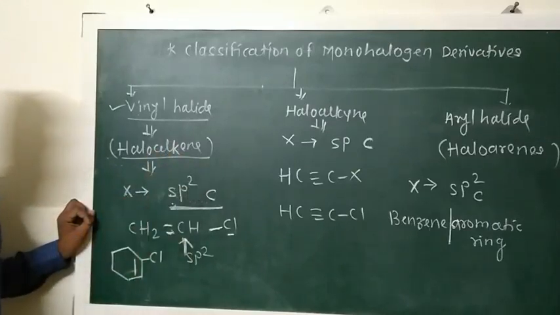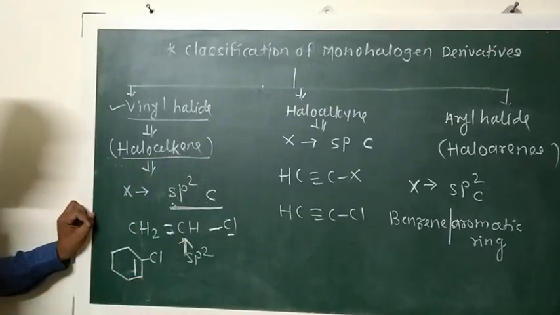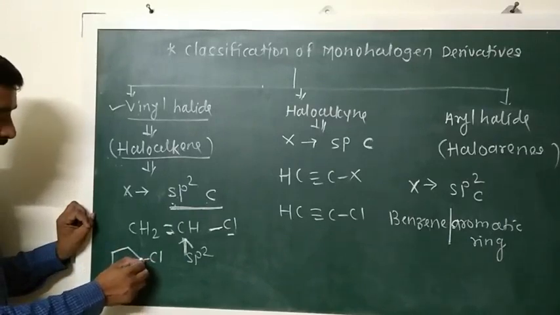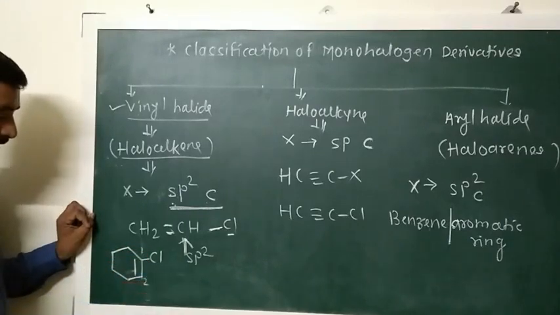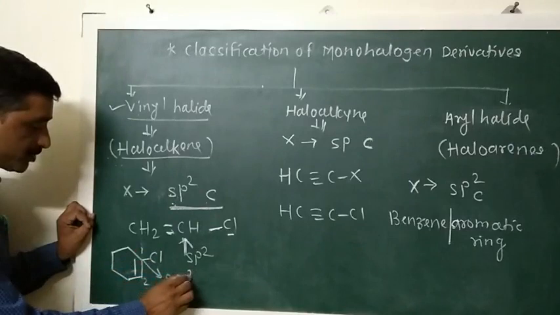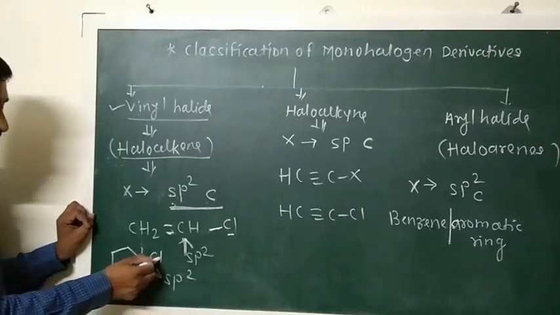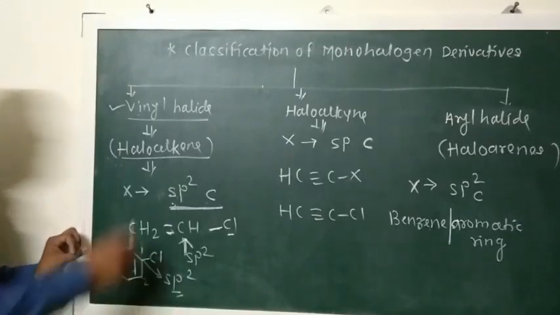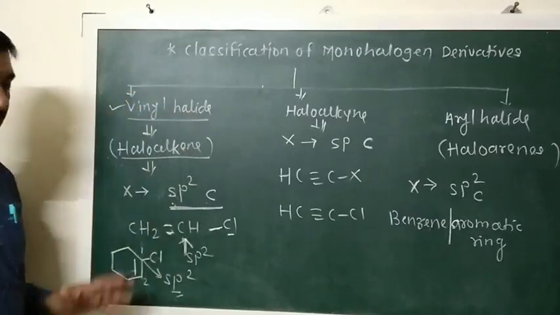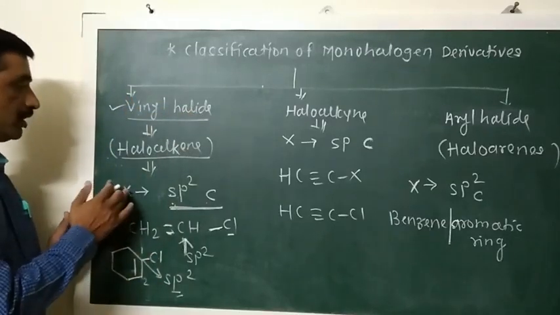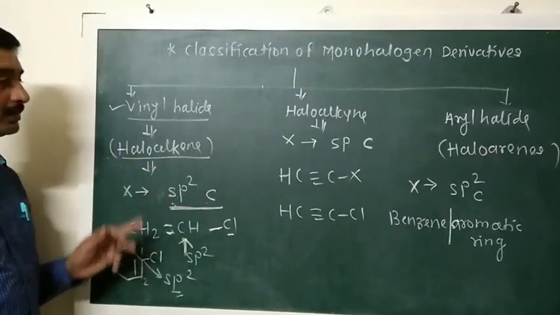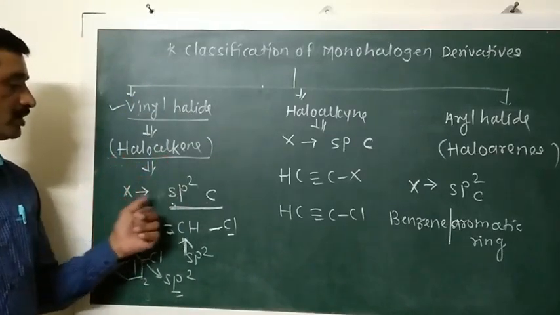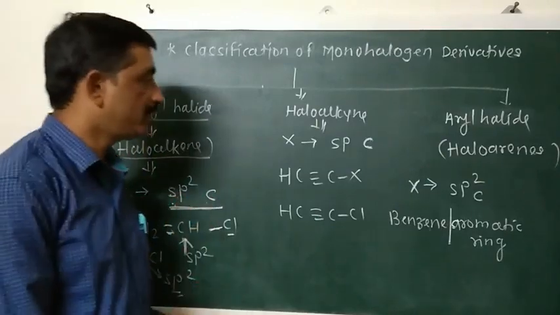They are called haloalkenes. Here is another example. It is cyclohexene. In this cyclohexene, there is a double bond between, suppose, the first and second carbon atom, and to the first carbon atom chlorine is attached. So this carbon atom is an sp2 hybridized carbon atom, and the halogen atom, that is the chlorine atom, is directly bonded with the sp2 hybridized carbon atom. Hence it is a vinyl halide. So the haloalkenes are the monohalogen derivatives in which the halogen atom is attached to an sp2 hybridized carbon atom.